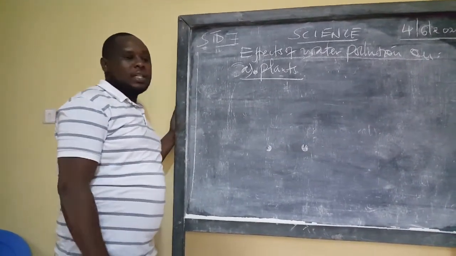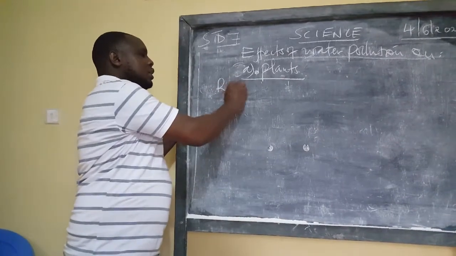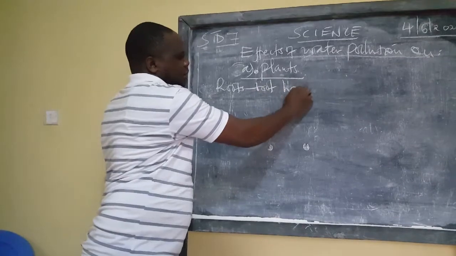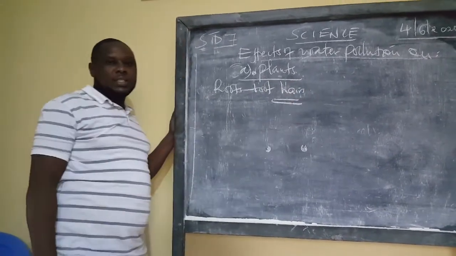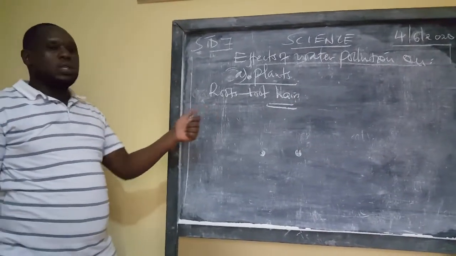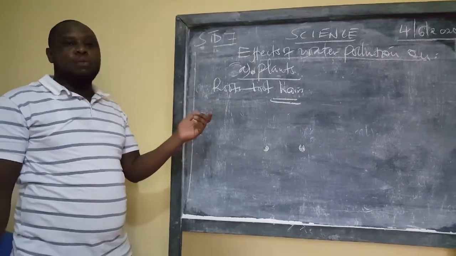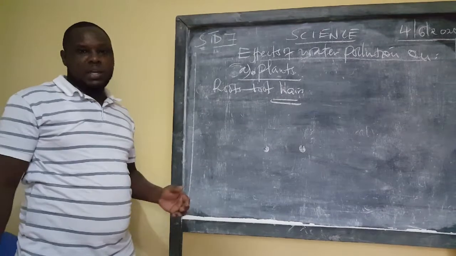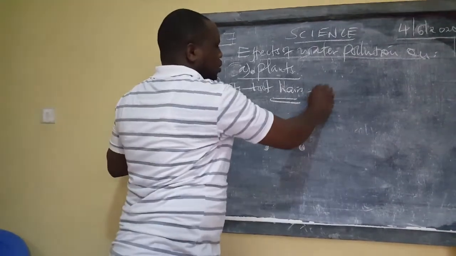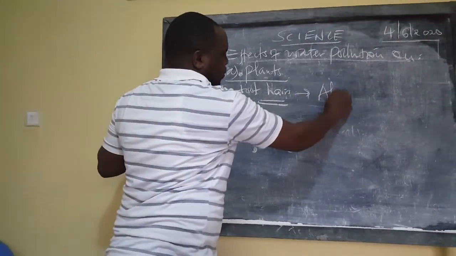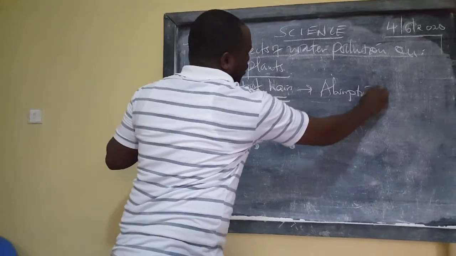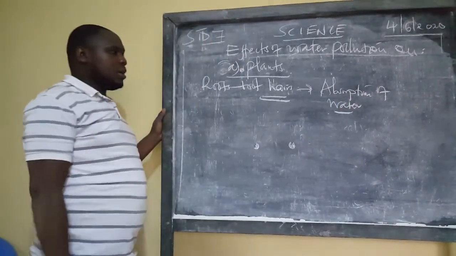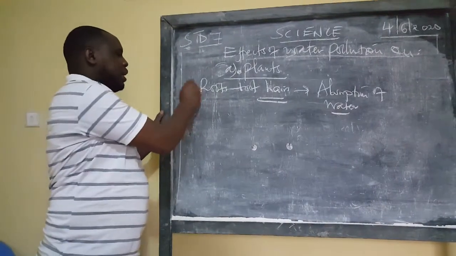And we said the roots are what we call the root hairs. And what is the importance of the root hairs? The root hairs' function is to help the main root in absorbing the underground water and bringing it to the main root. So these roots are for absorption of water.